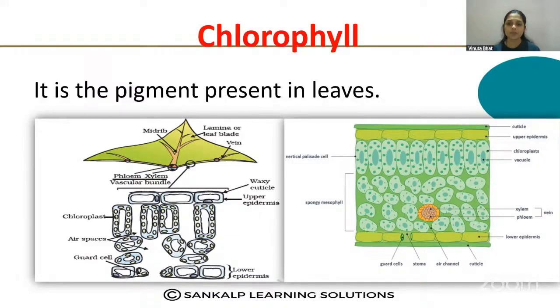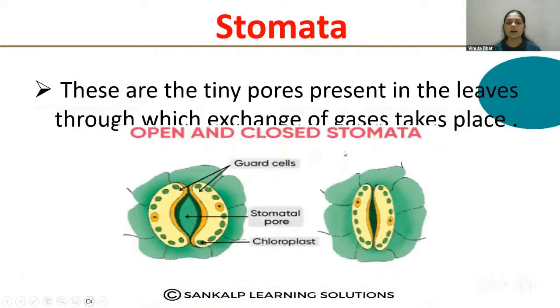Then the very important structure which is helpful in the photosynthesis process is the stomata. Okay, so this diagram is very important. This diagram they will ask. So draw a neat labelled diagram of open stomata and closed stomata. Okay, so this is the open stomata and this is the closed stomata.